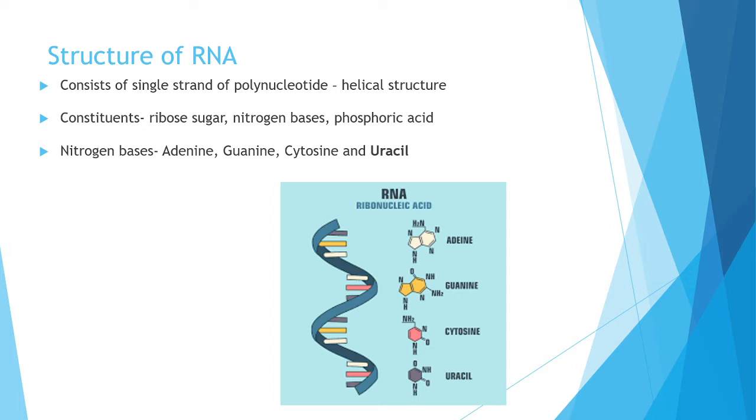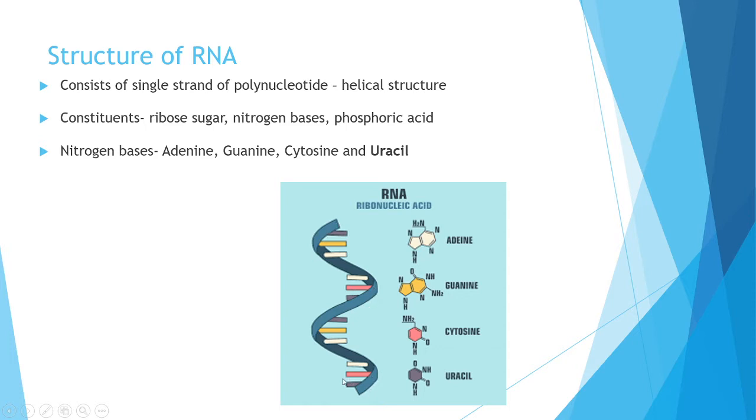In DNA there are two strands, but the main difference of RNA from DNA is that RNA consists only of a single strand, while DNA consists of a double strand. That is, in RNA only one strand of polynucleotide is there. Like DNA, RNA also has a helical structure. You can see in this picture the structure of RNA. There is only one strand.